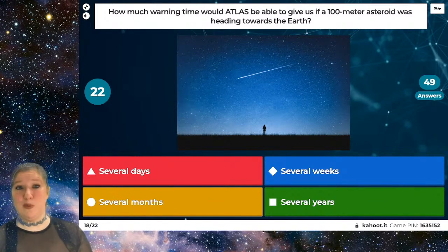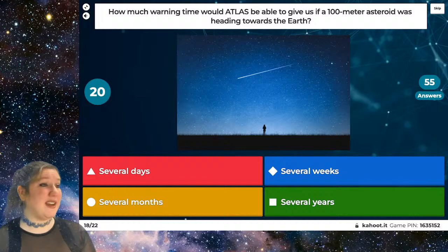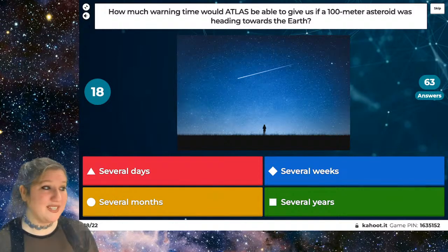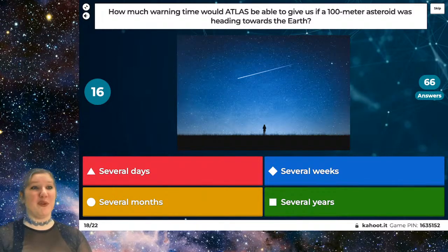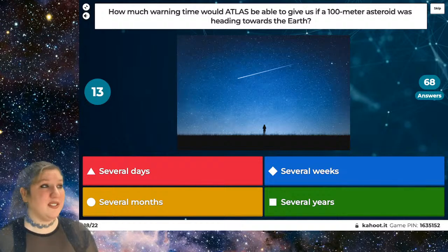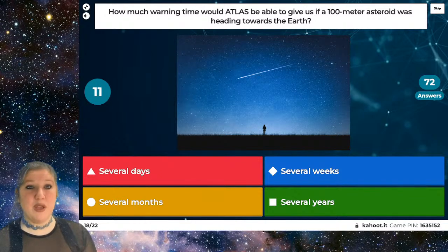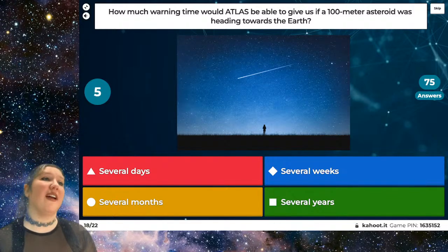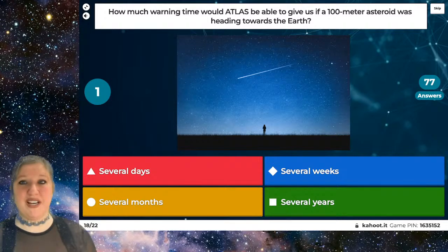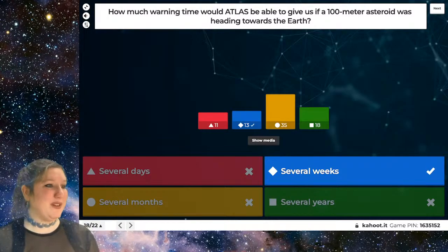So how early would we be able to detect it? Would it be several days, several weeks, several months, or several years? So how much warning time would this ATLAS be able to give us if a 100-meter wide asteroid was headed towards the Earth, which was one that would be big enough to cause a little bit of damage?